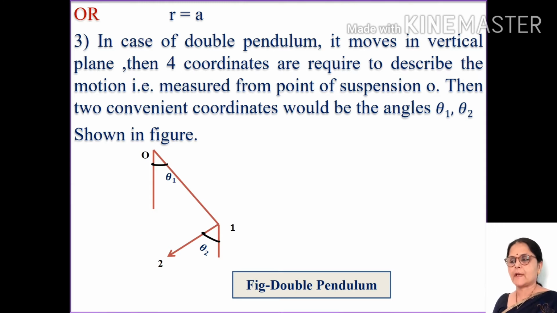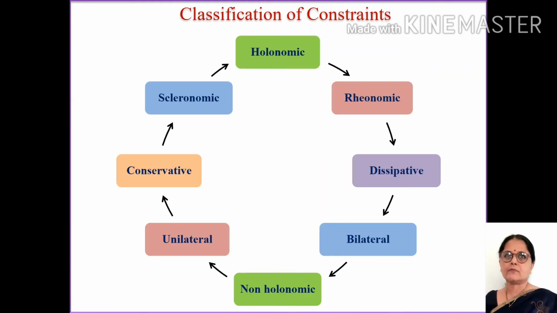Third example is the double pendulum. In the case of the double pendulum, we require 4 coordinates, because 2 are the length coordinates from the origin O, L1 and L2 with respect to particle 1 and particle 2, and 2 are the angles, theta 1 and theta 2. Hence, in the case of the double pendulum, we require 4 coordinates to express the motion of the bobs.